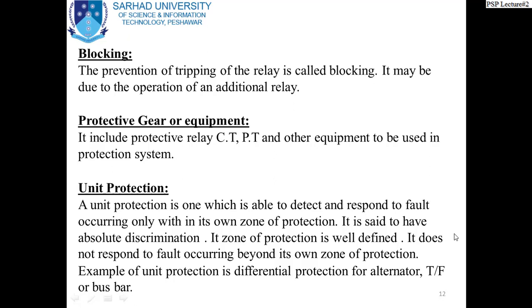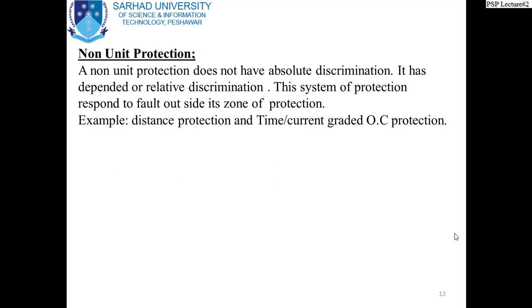So differential protection is basically unit protection. It is only confined to that particular transformer. Any line coming to the transformer or going out of the transformer, it doesn't matter. Whether a fault occurs on the outgoing or the incoming line, this protection will not respond. It will respond only when the fault occurs within the transformer. So this is very important to note about unit protection. Okay.